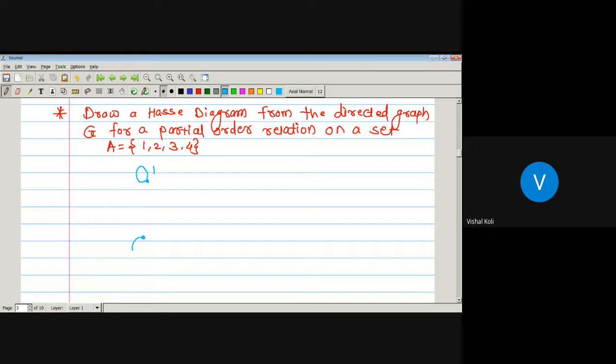Here is element 3, element 4 and element 2.